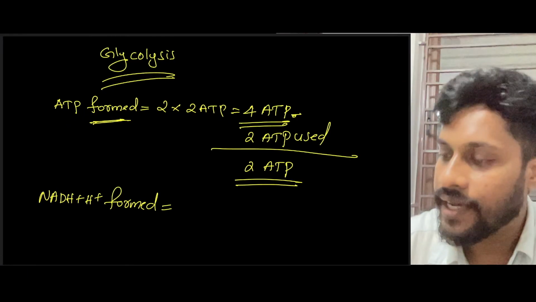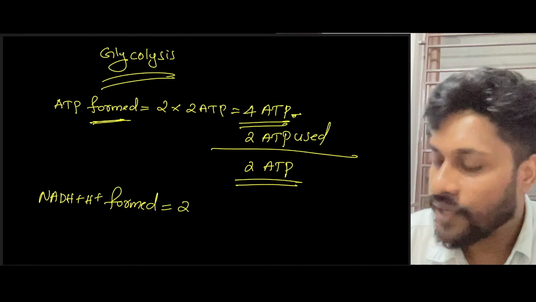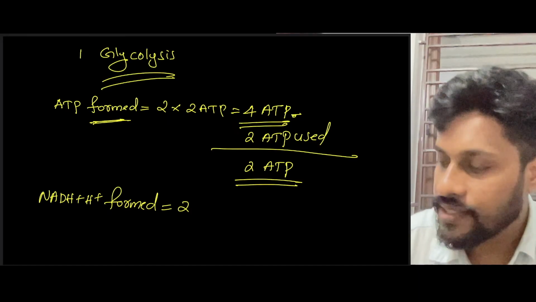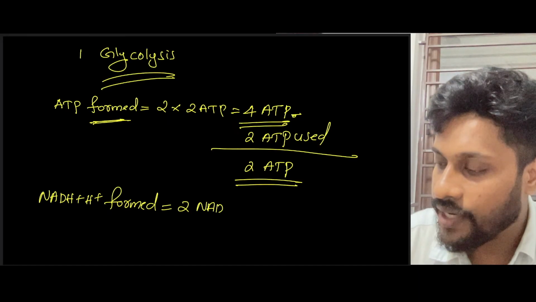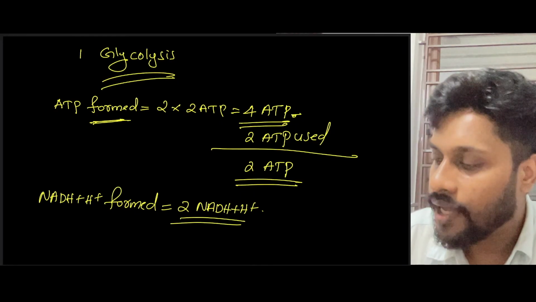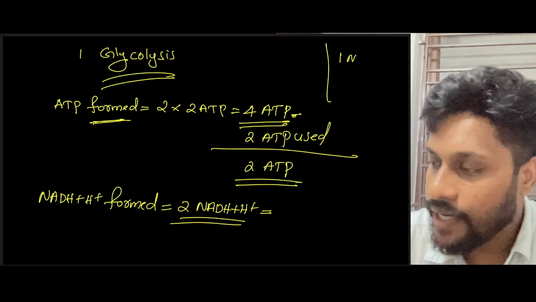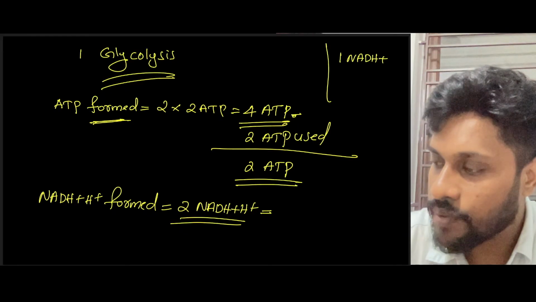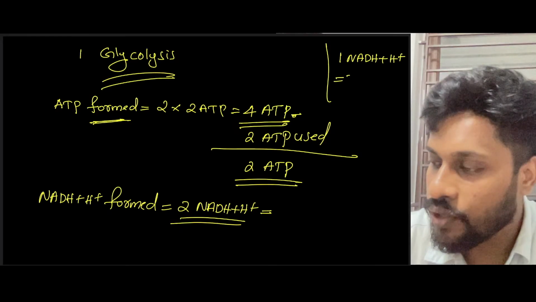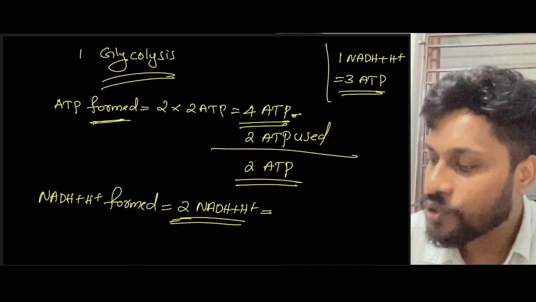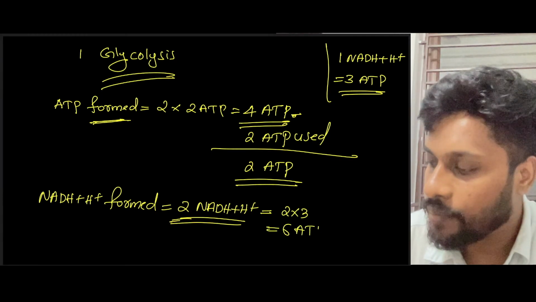So we can say that in one glycolysis, two molecules of NADH plus H plus will be formed. And we know that one NADH plus H plus, or one NADH2, is equal to 3 ATP. So 2 molecules of NADH2 means 2 into 3, which is 6 molecules of ATP.